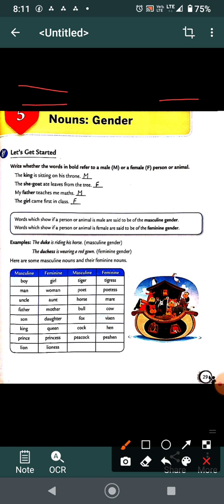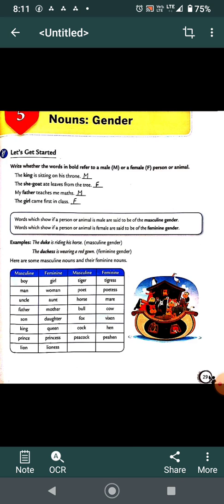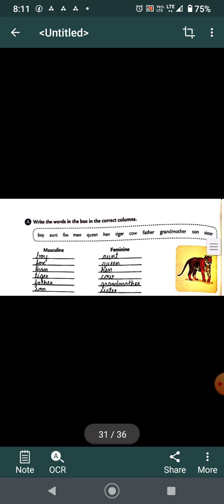I read it quickly. Boy, girl, man, woman, uncle, aunt, father, mother, son, daughter, king, queen, prince, princess, lion, lioness, tiger, tigress, poet, poetess, horse, mare, bull, cow, fox, vixen, cock, hen, peacock, peahen. Now children, I hope you understood. Everybody understood. Now let's do the exercise.